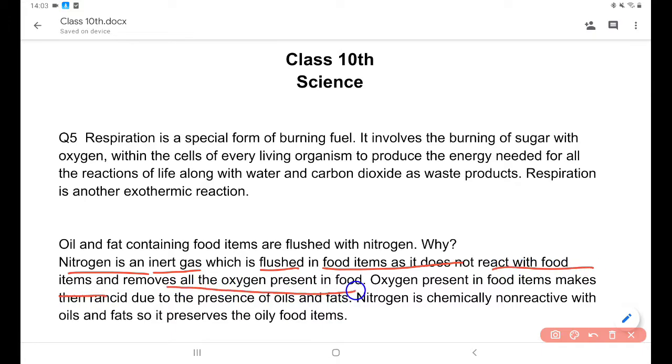It does not react with the food item. It removes all the oxygen present in the food, and the oxygen present in the food item causes rancidity due to the presence of oils and fat. Nitrogen is chemically non-reactive with oil and fat. It preserves the oily food item.